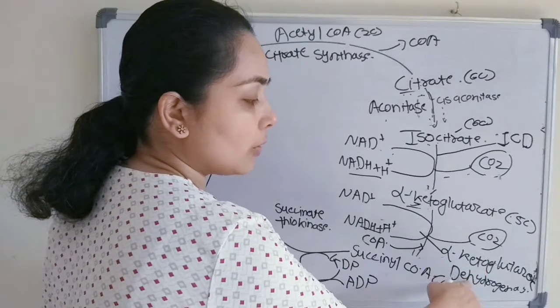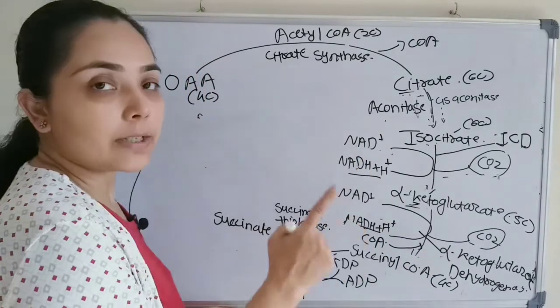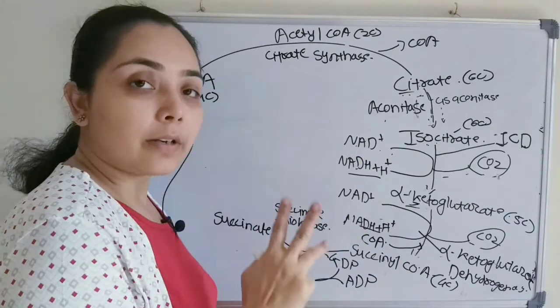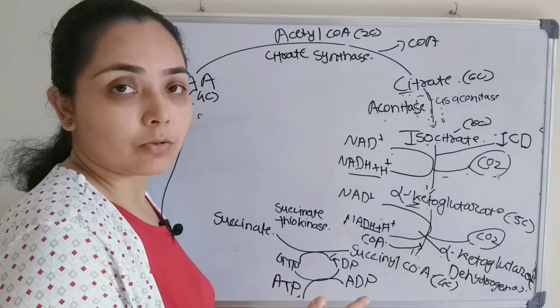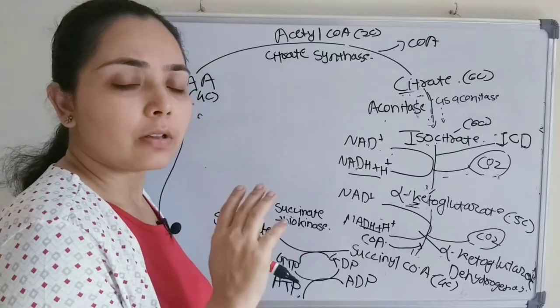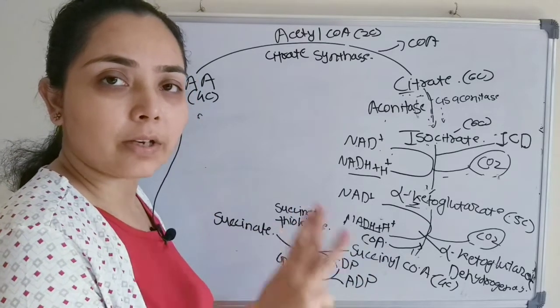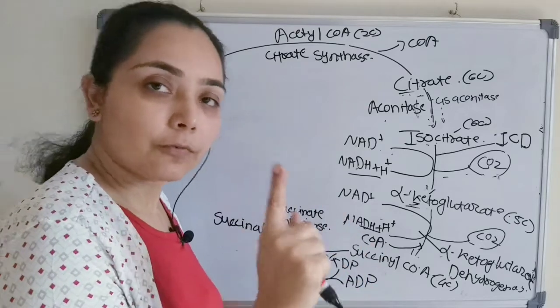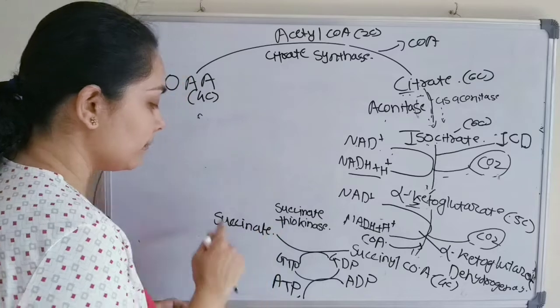The enzyme is alpha ketoglutarate dehydrogenase, and one more NADH will be generated here. It is a multi-enzyme complex, 3 enzymes and 5 coenzymes. Why am I repeating? Because this is a generally asked question in the MCQ. So there is nothing tricky here. Just remember 3 enzymes and 5 coenzymes, and to know the detail of these steps you can watch my previous video.